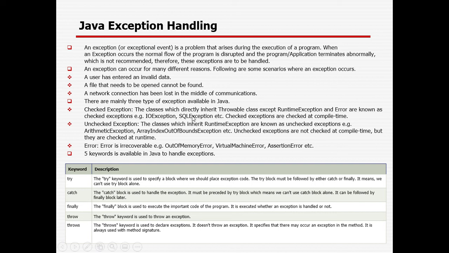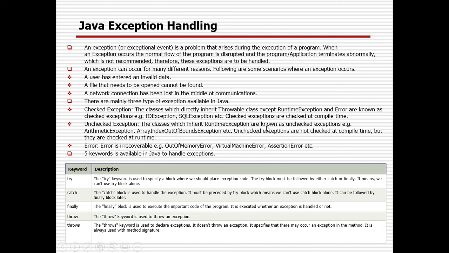The classes that directly inherit the Throwable class, except RuntimeException and Error, are known as checked exceptions, right? Suppose you can get it at compile time, right? IOException or SQLException. Unchecked exceptions are the classes that inherit RuntimeException only.